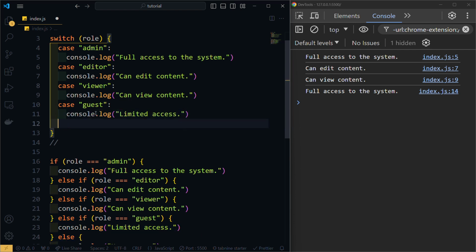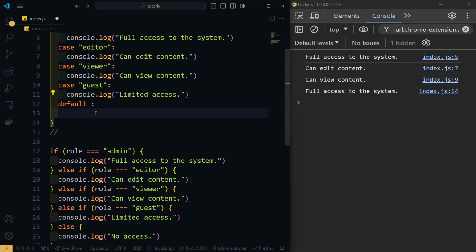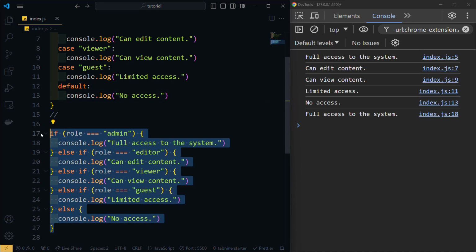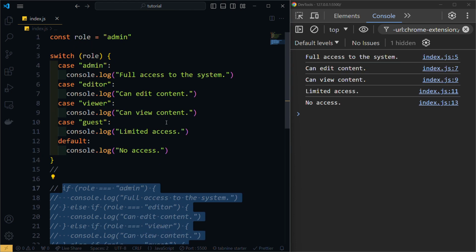And then the default, I'm going to explain in a second what it means. You're going to console log this message over here. You just copy paste it. Let me comment out this piece of code, save the file, and see what's happening.